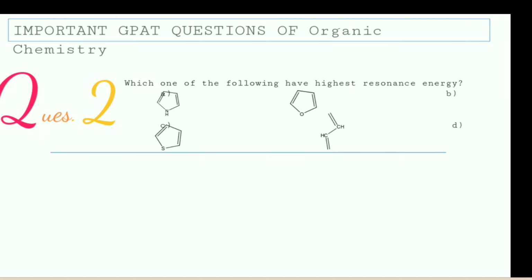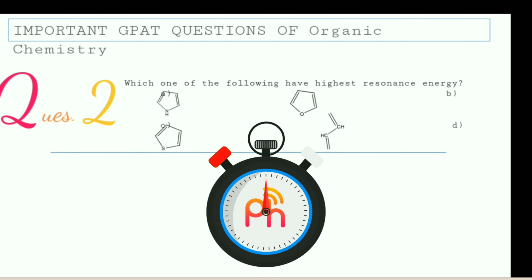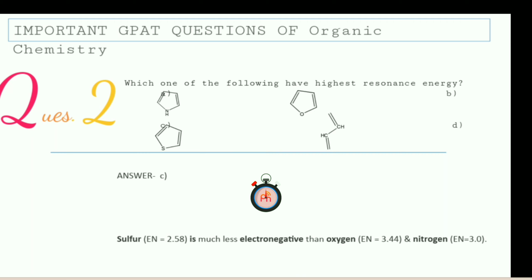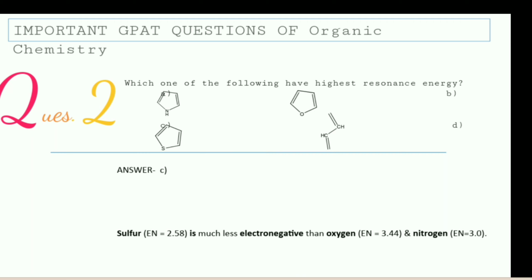Question number 2 is, which of the following has the highest resonance energy? You have the four options and you have to find the correct one. So your time starts now. The correct answer is C, which is thiophene.